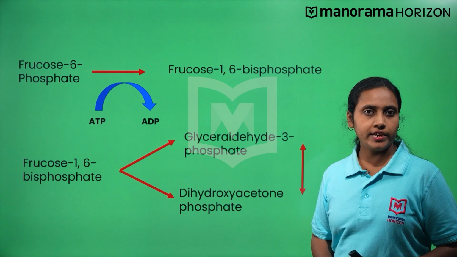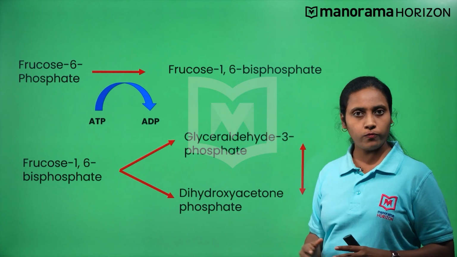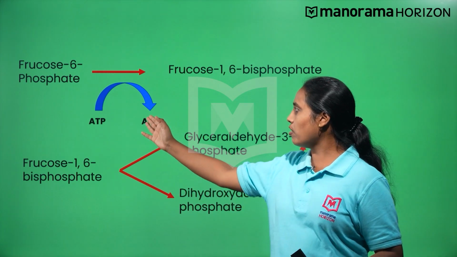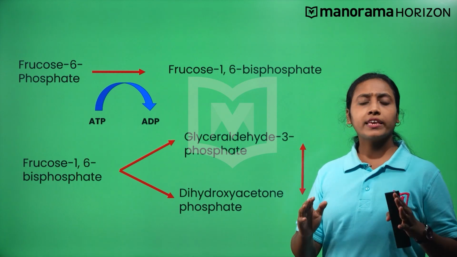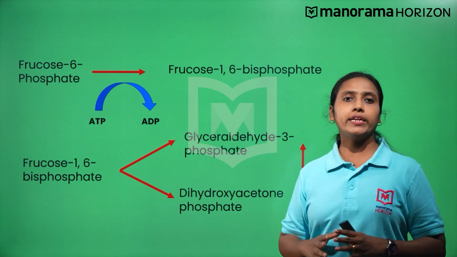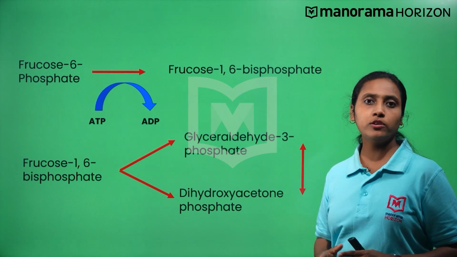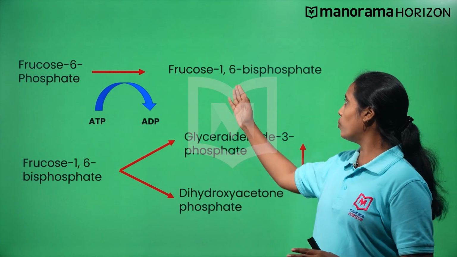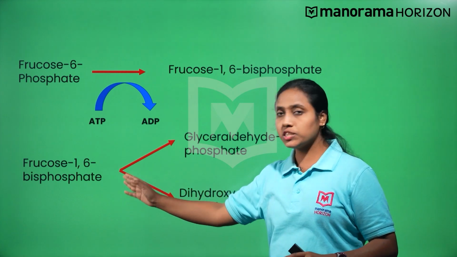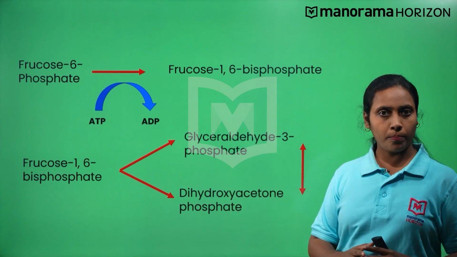Fructose 6-phosphate is then converted into fructose 1,6-bisphosphate. In this step, there is the utilization of ATP. Can you now say how many ATPs are used in total? 2 ATP molecules are utilized to convert glucose or fructose into fructose 1,6-bisphosphate.